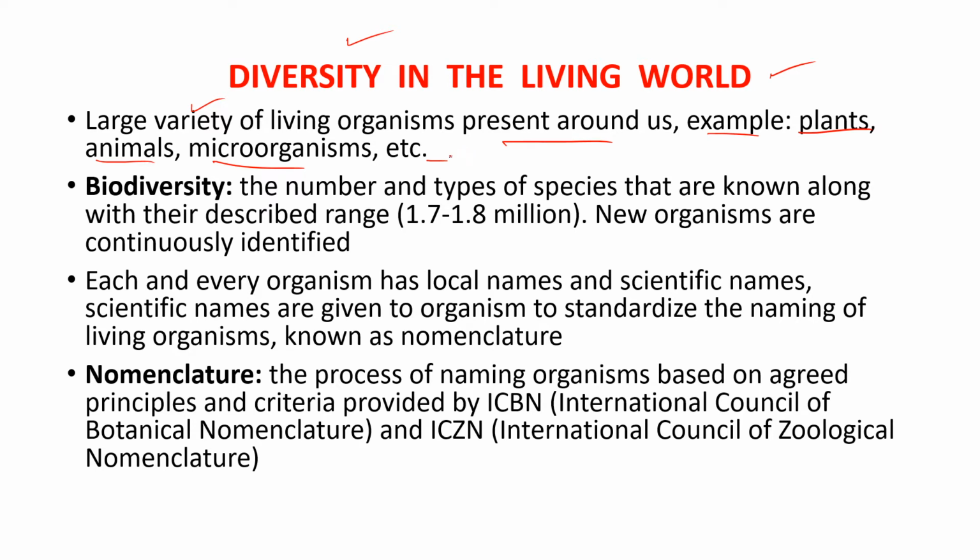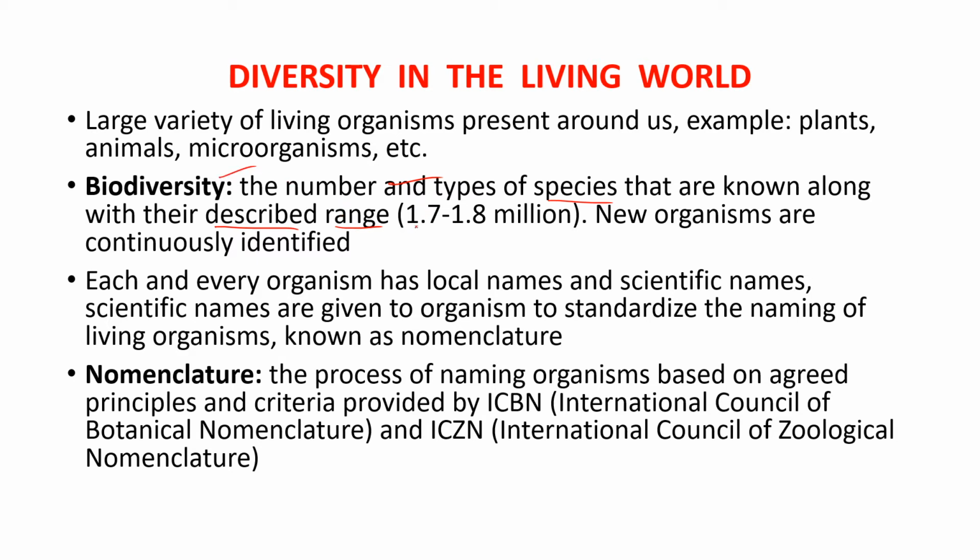The main important topic, the main important word, is biodiversity. So what is biodiversity? Biodiversity means the number and type of species that are known along with their described range. It means these organisms that are present in nature, we know about them, about their description and so on. Different organisms live on the planet, and their interactions and relation with the environment and so on is known as biodiversity.